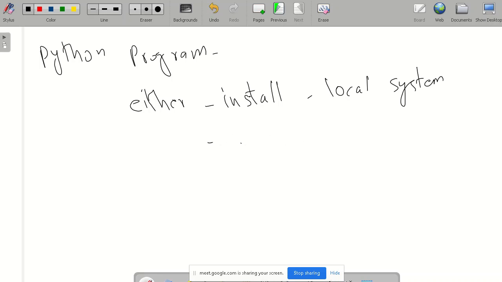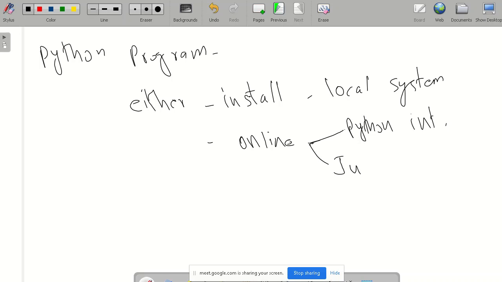Or if you want to use it online, there are also many options we have. For example, we can get a Python interpreter online, or we can use Python in a Python notebook, or Jupyter notebook.